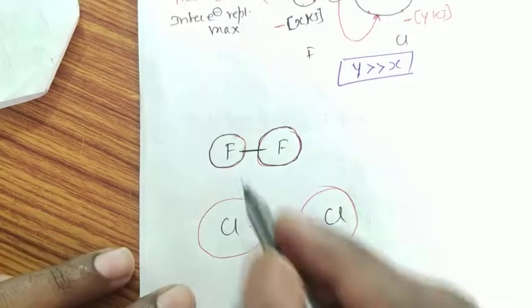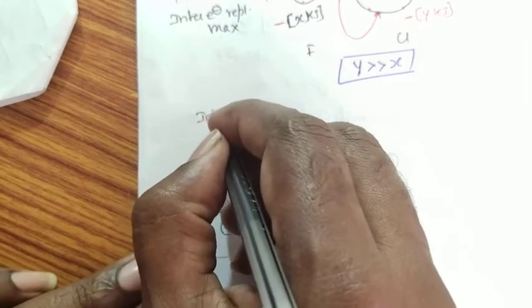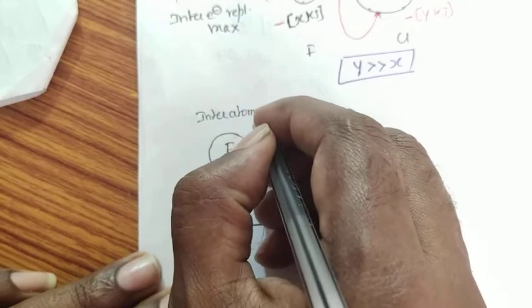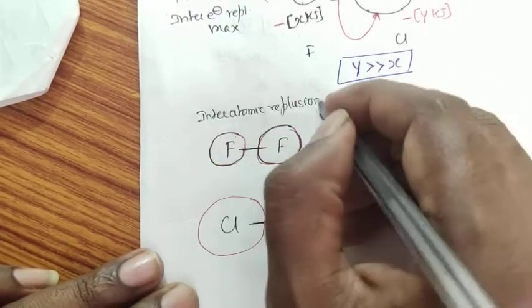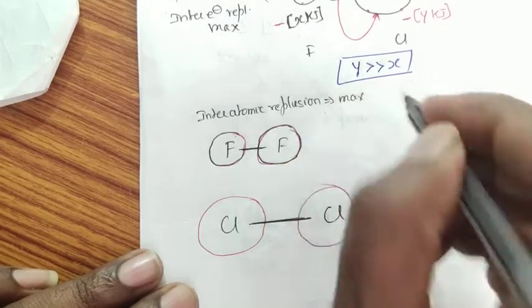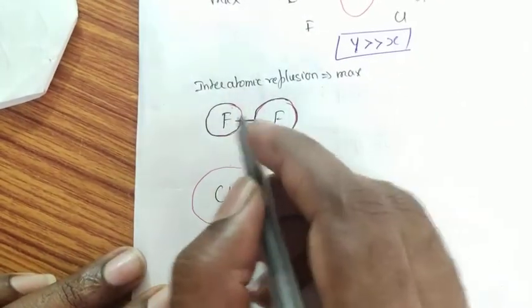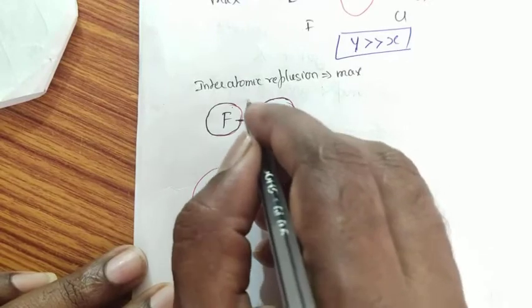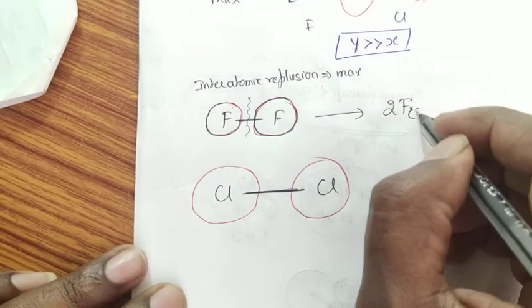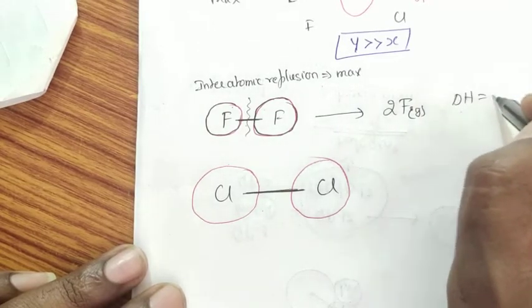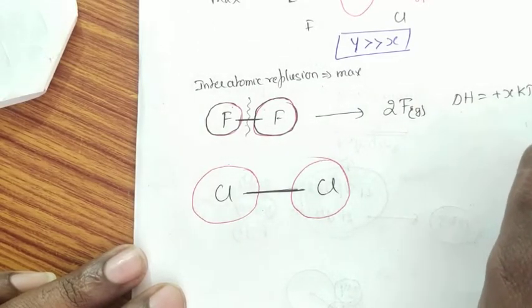Due to this, inter-atomic repulsion is also maximum. As soon as the interatomic repulsion is maximum, we require less amount of heat energy to break the bond.